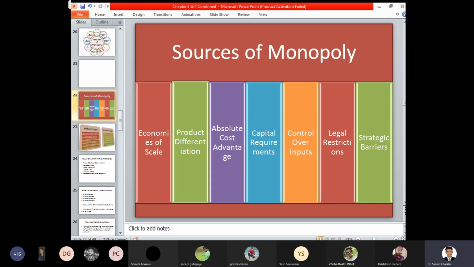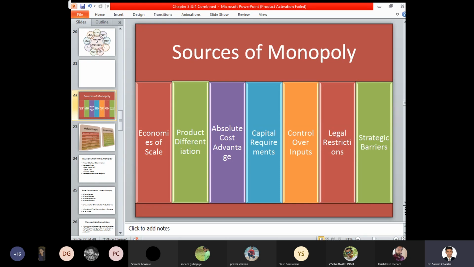So here we have three advantages: it can be a natural advantage, it can be a cost advantage, or it can be an acquired advantage. Based on the advantage that the particular company, manufacturer or seller is having, your company, firm or industry can perform very effectively, and accordingly you can gain a monopoly in the market conditions or in the market situation.